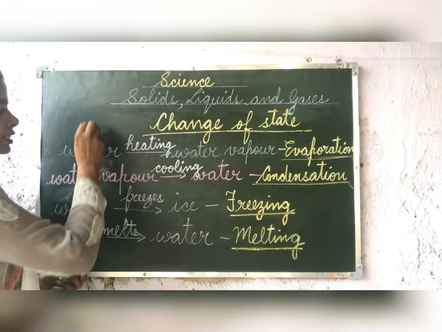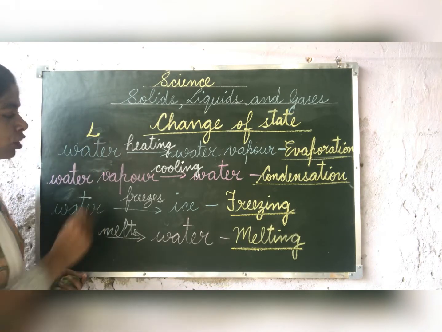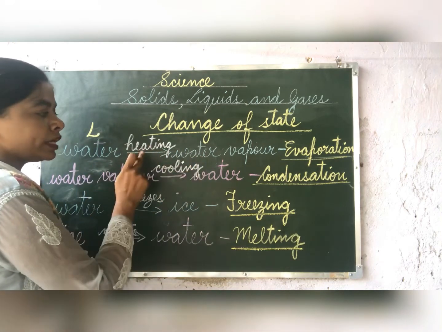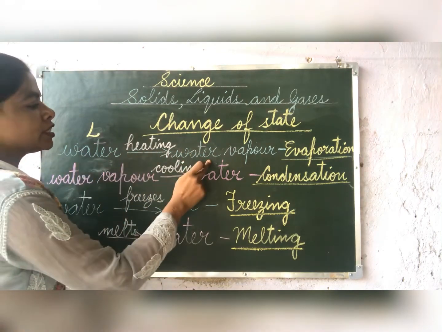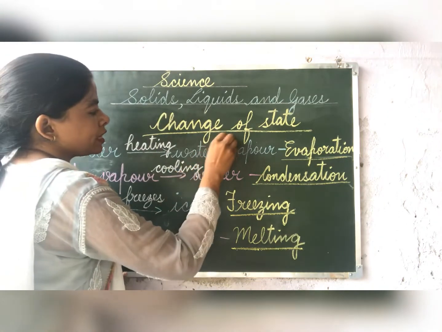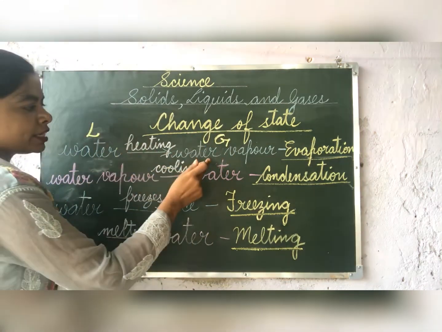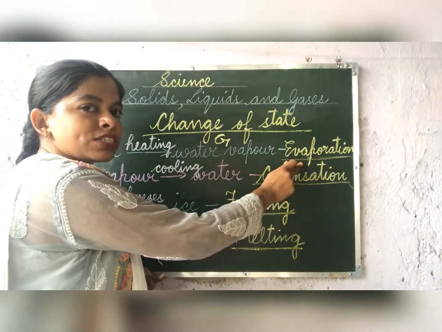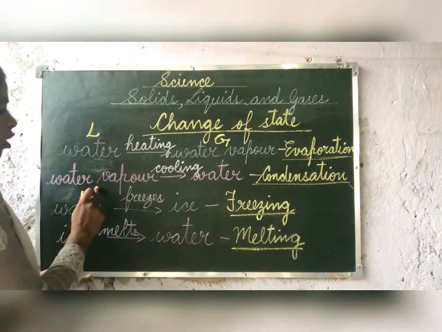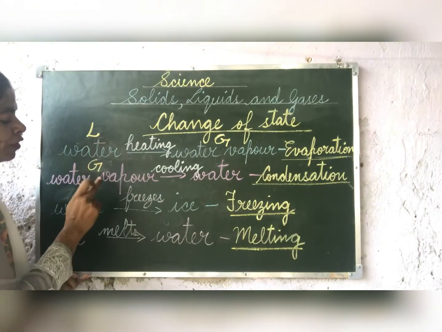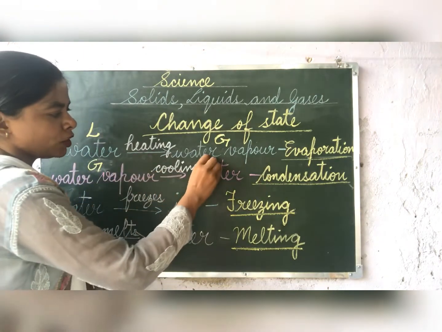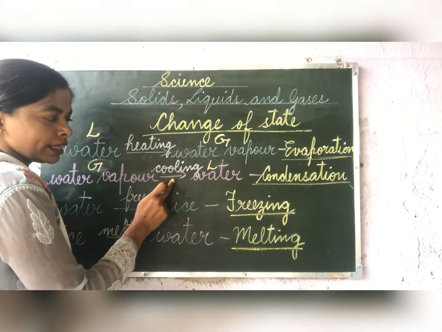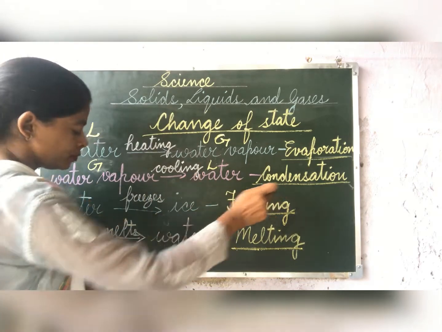Children, water is liquid. When water changes into water vapor on heating, and water vapor is gas, this process is called evaporation. Water vapor is gas. When water vapor changes into water, which is liquid, on cooling, it is called condensation.